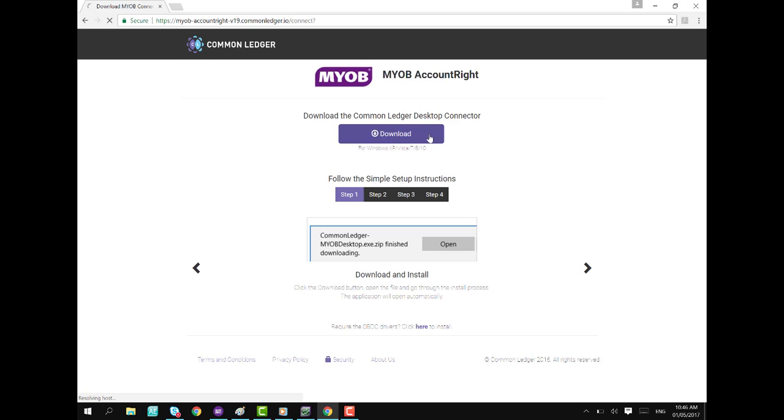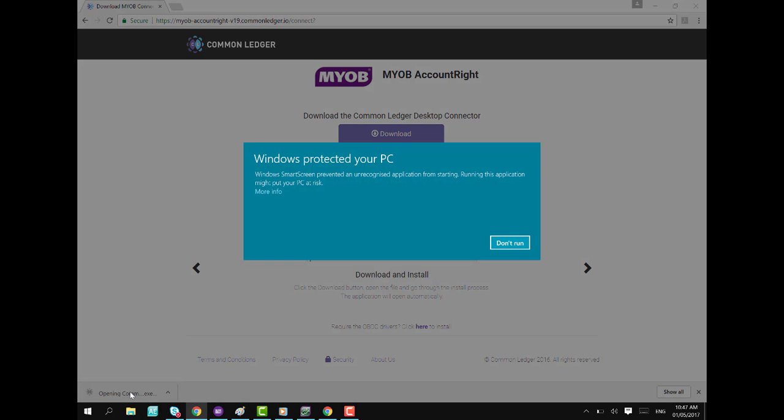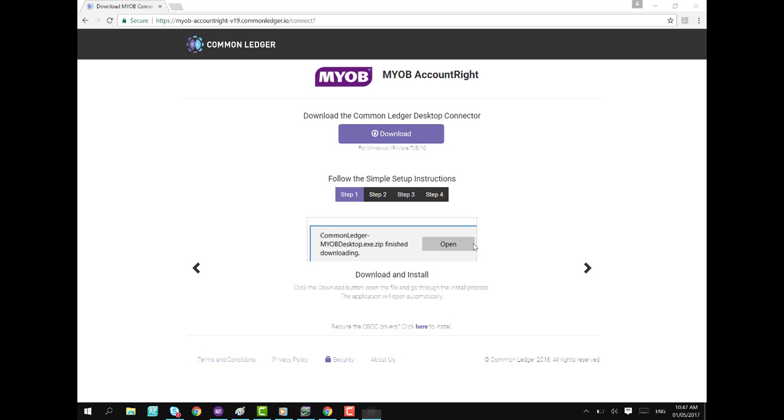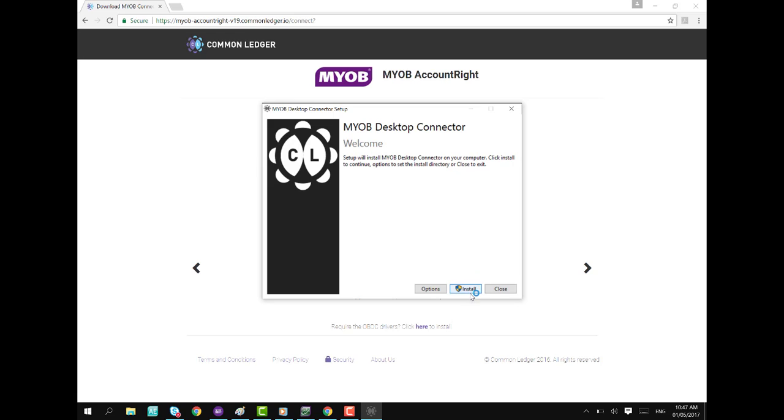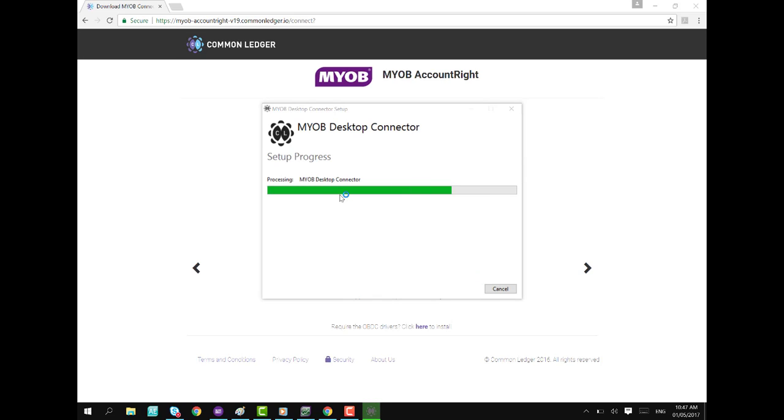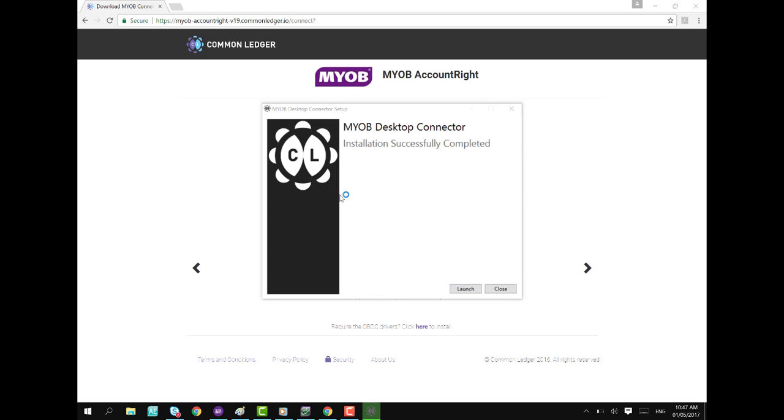Once at the download page, click on Download to begin downloading the desktop connector. Once it is downloaded, double-click on it to begin the installation process. If you are prompted with a security warning, select Run Anyway. From here, click Install and, if prompted, allow the connector to make changes to your desktop. Now click Launch.